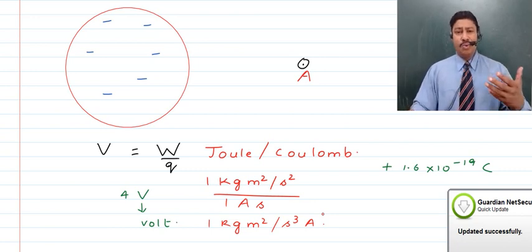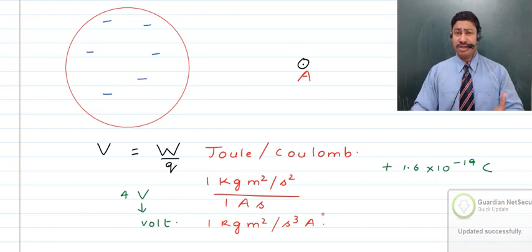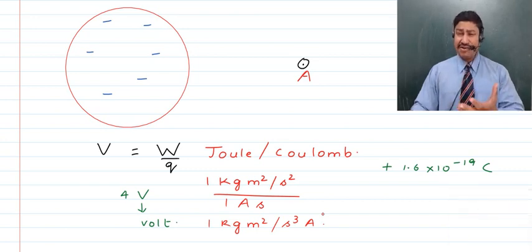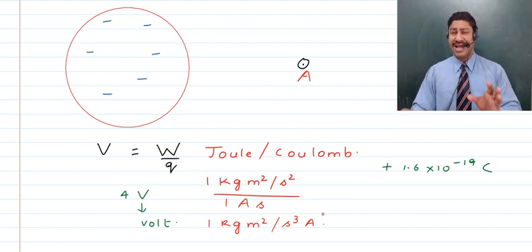So here we talked about the general normal language definition of electric potential. After that, we talked about the definition in physics of electric potential. Then we talked about the unit of electric potential as a volt, and we further also talked about the SI unit of the electric potential.